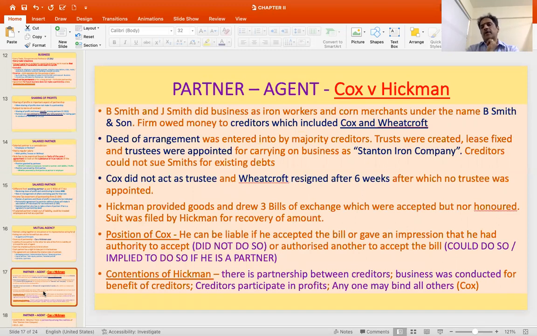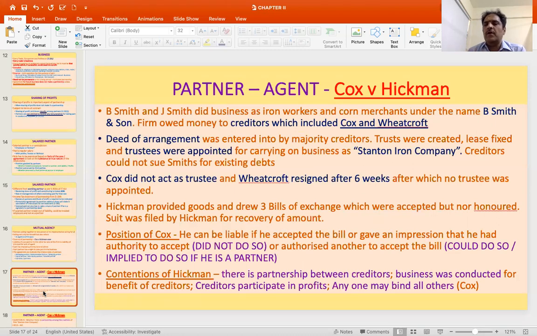So the case where this point comes out very nicely, and has been enunciated nicely, is the case of Cox versus Hickman. Here, B. Smith and J. Smith is a firm which was doing business as iron workers and corn merchants under the name B. Smith and Son.